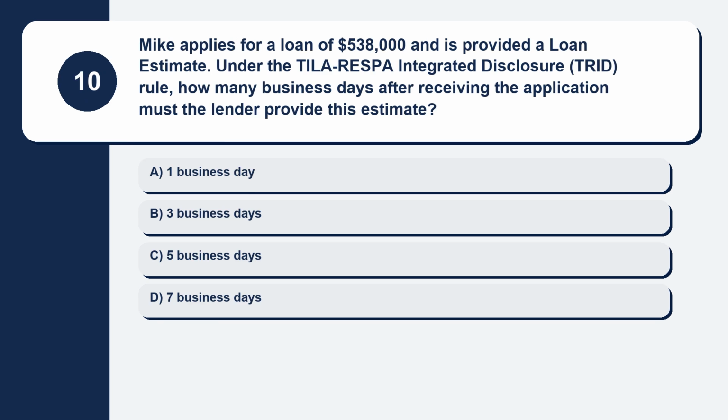Question 10. Mike applies for a loan of $538,000 and is provided a loan estimate.